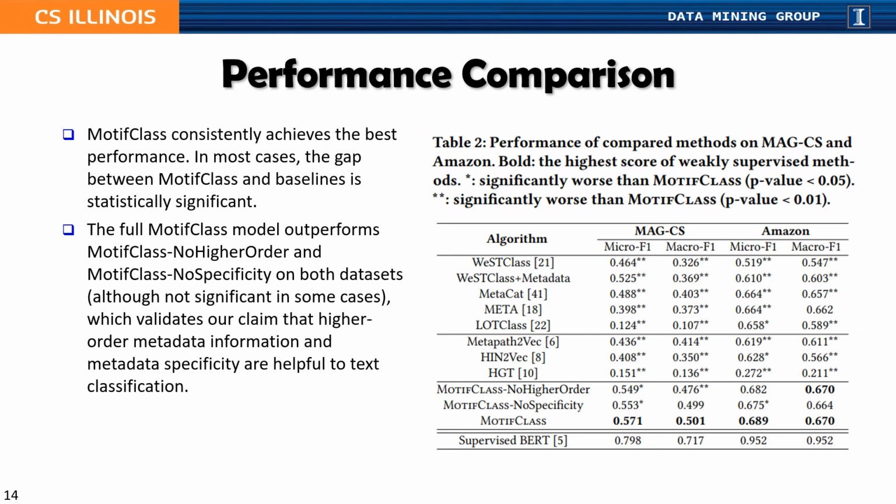And because higher-order metadata and metadata specificity are the two factors considered by us in this project, we also include two ablation versions, no higher order and no specificity, into comparison. According to the experimental results, we find that, first, MotifClass consistently achieves the best performance. In most cases, the gap between MotifClass and the baselines is statistically significant. Second, we find that the full MotifClass model outperforms no higher order and no specificity on both datasets, which validates our claim that both factors considered by us are helpful.